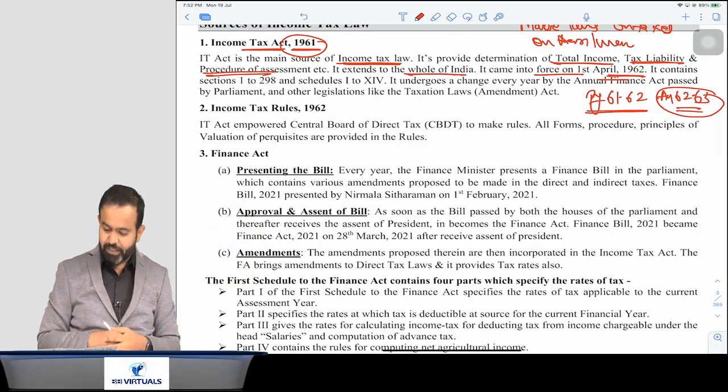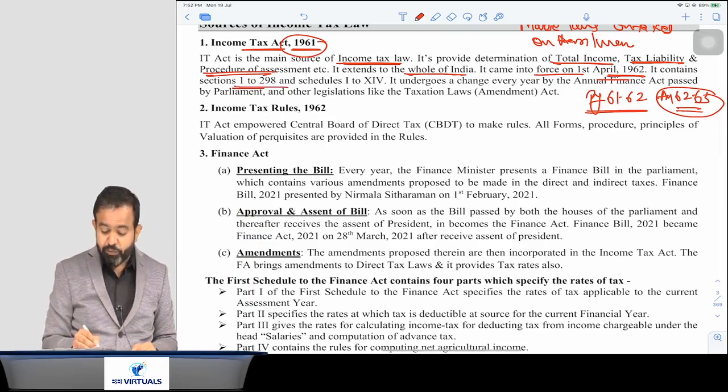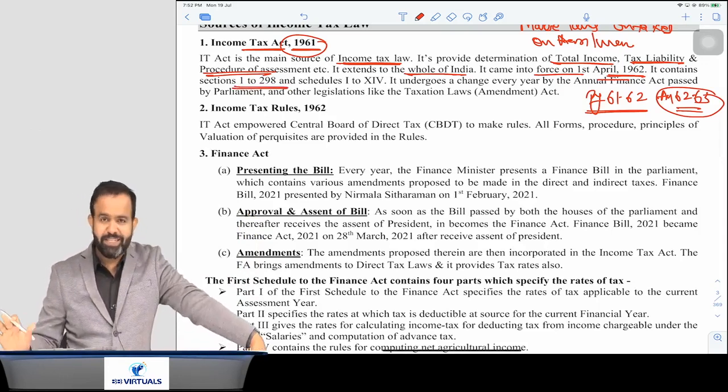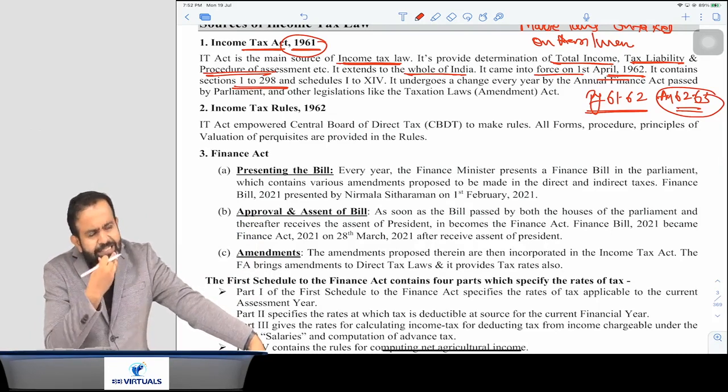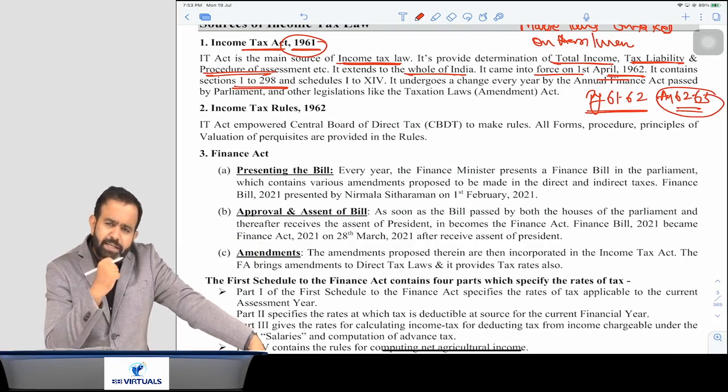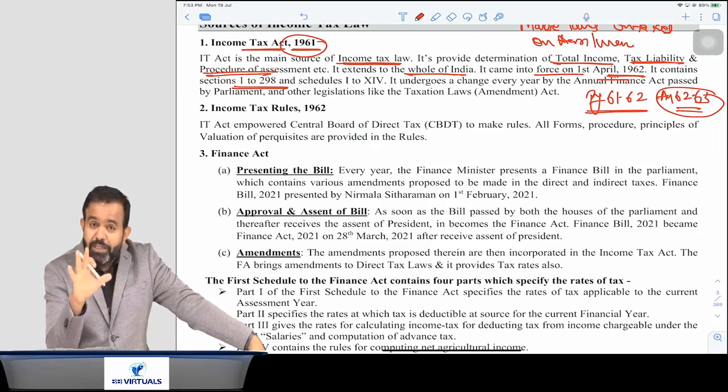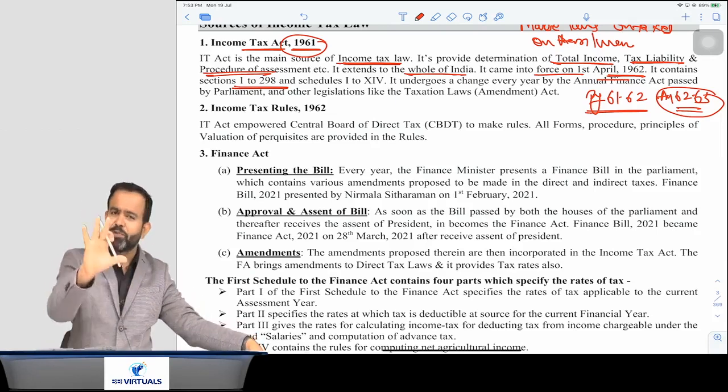Now next part, it contains section 1 to 298. So basically there are 298 sections, that is section 1 to 298. Sir, there is only 298 section in income tax? Answer is no. There will be more than 500 section, approx 500 section.